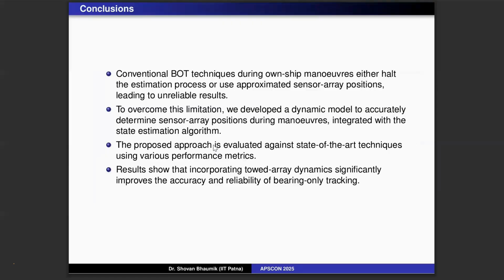And this is the conclusion. For bearing-only techniques during ship maneuvers, either we have to halt because we don't know the sensor location, or we can continue by assuming that the sensor is in a straight line. Both are disadvantageous. If we halt, our signal processing will halt. And if we assume straight line motion, that is erroneous, because during the maneuver, it is not a straight line, rather it takes a different shape. In this way, we could know where the sensor location is and do the signal processing more appropriately. So this is the contribution.